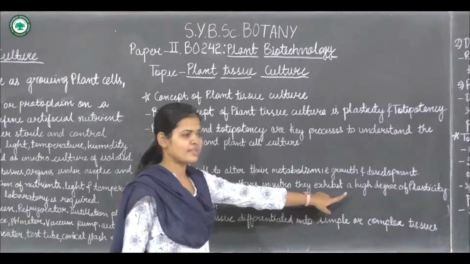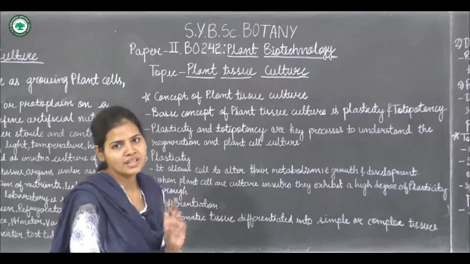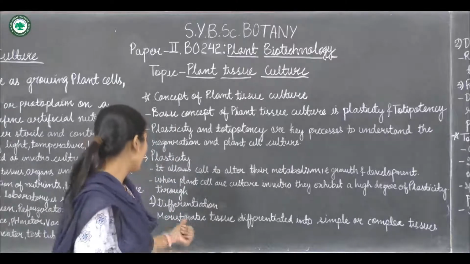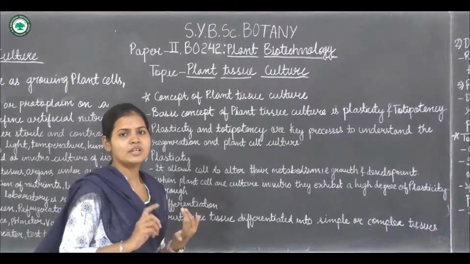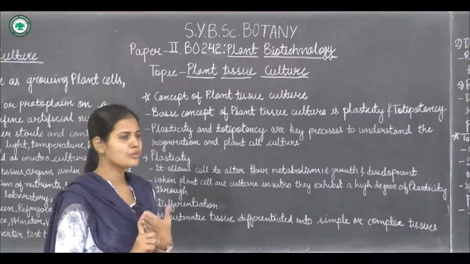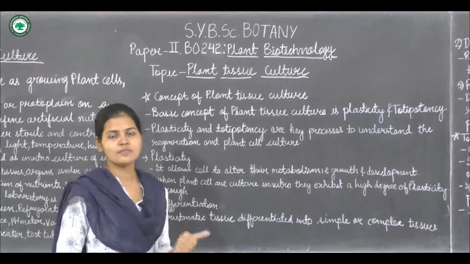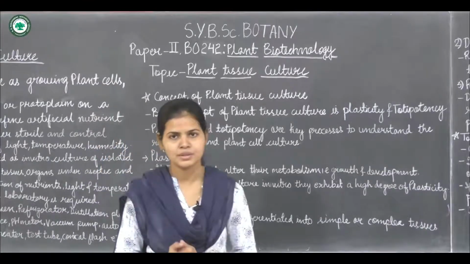And how does this plasticity occur, or how is it obtained? It is obtained by three different processes: differentiation, de-differentiation and redifferentiation. We are going to see them one by one. First is differentiation. So what is differentiation? What is the meaning of this term?